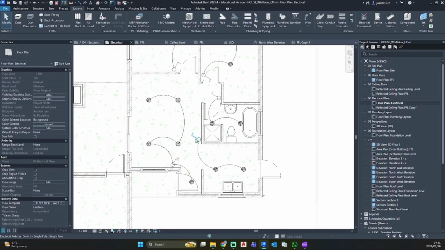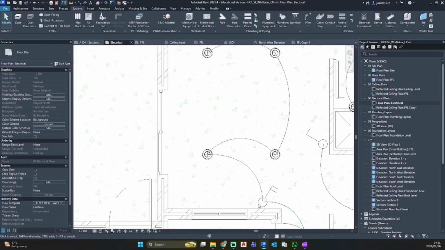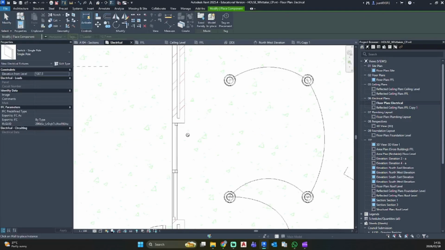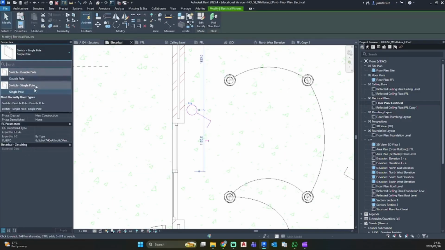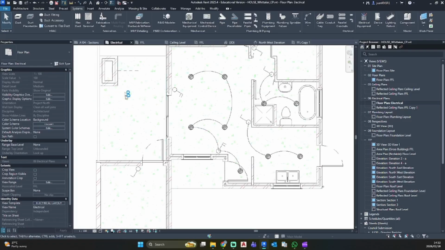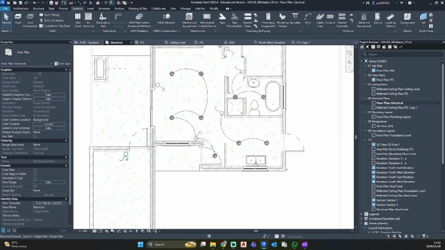So if you want, you can go and add additional switches. Let's say we want one there and we want another one over here. I'm going to change this one to a double pole, and then let's say we want to put additional lighting here. That light could connect here, but I don't have a ceiling currently on this patio roof. And the garage also, I don't have any lighting fixtures in there, so we can just ignore that for now.